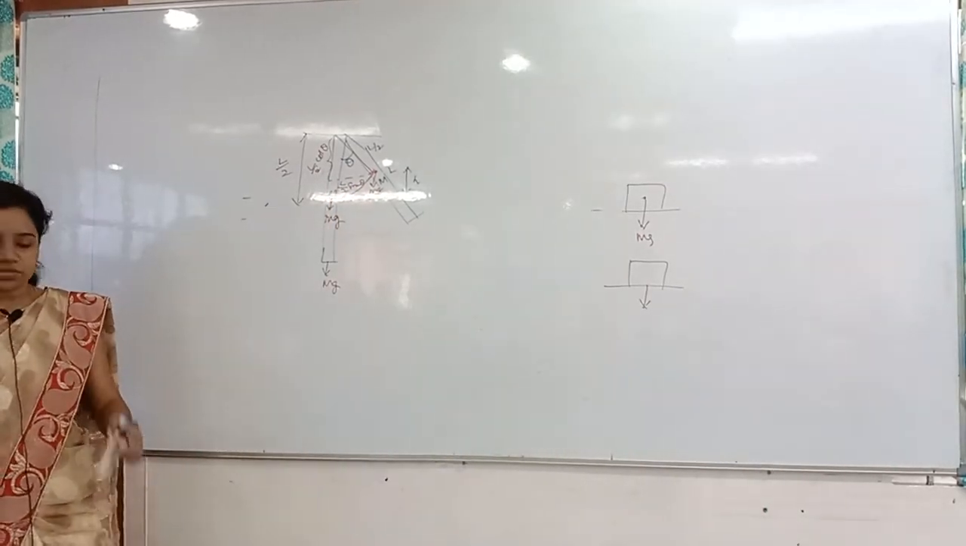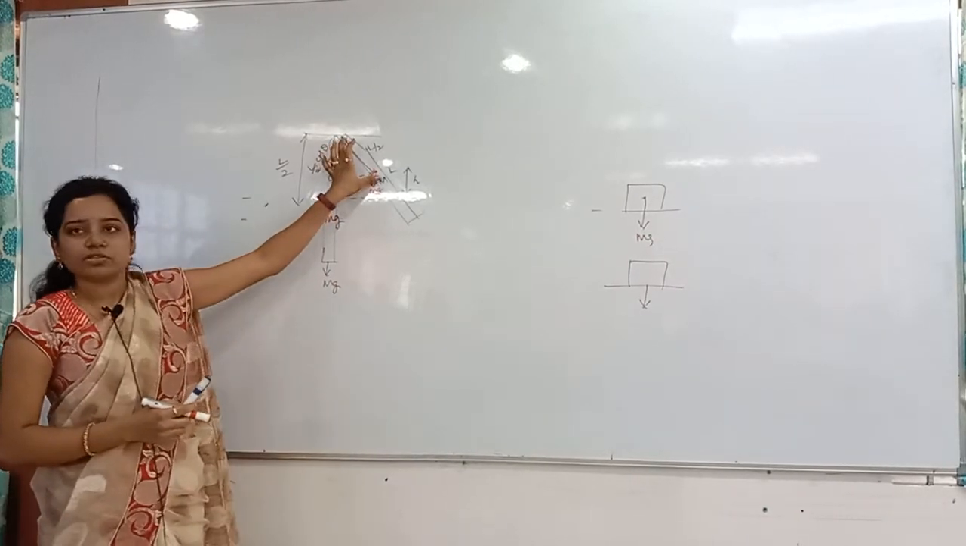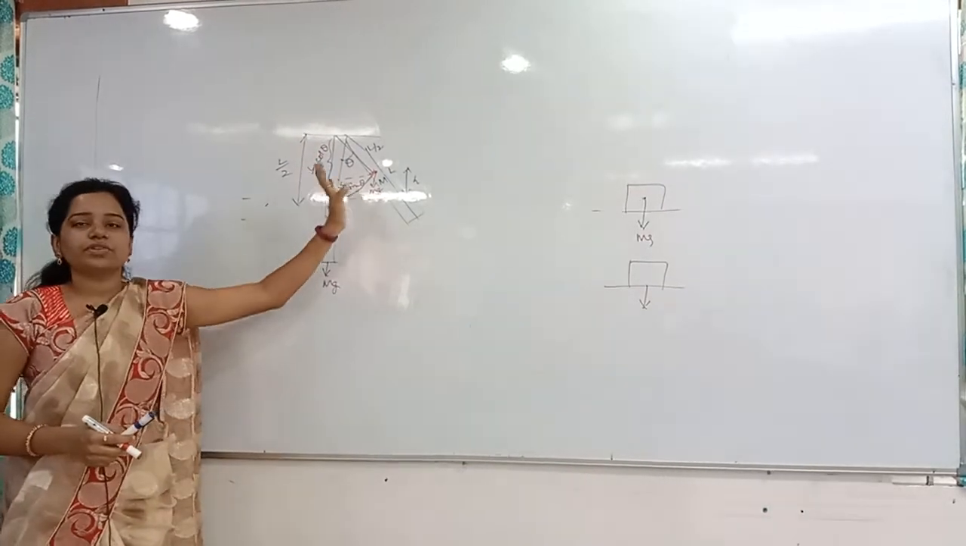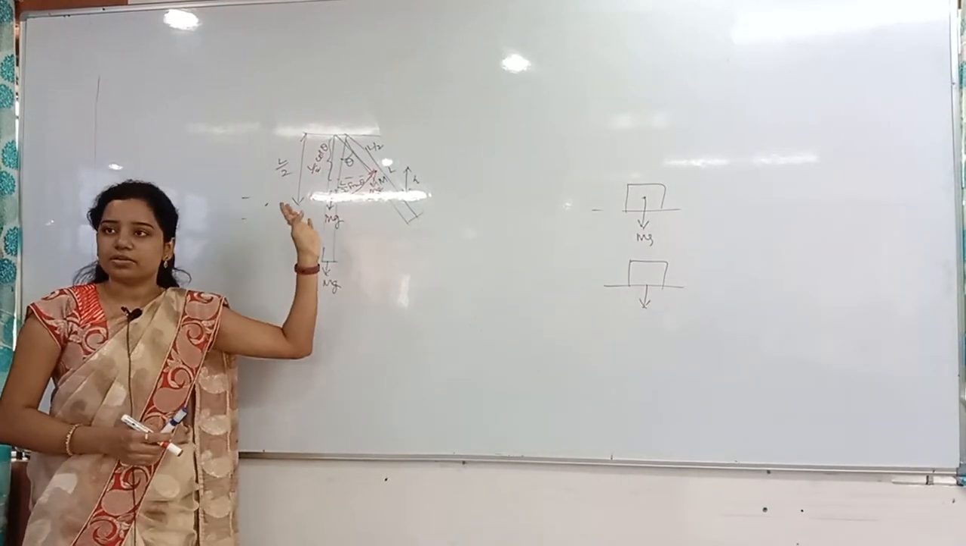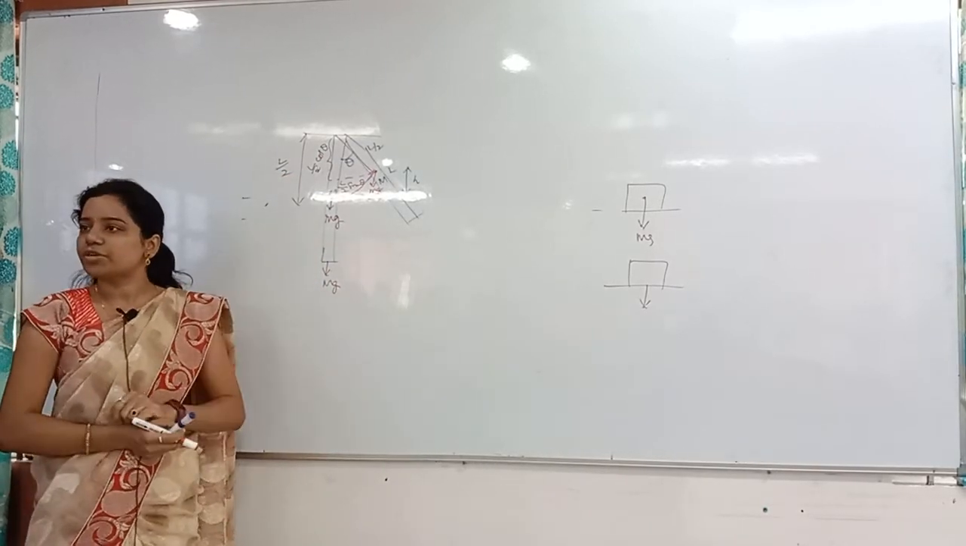Clear everybody? What I am taking here are the components of this L by 2. This is also L by 2 only, and this is also L by 2 only. But here we are making the difference because we are making some angle. So always we take the hypotenuse, and the opposite will be different only.